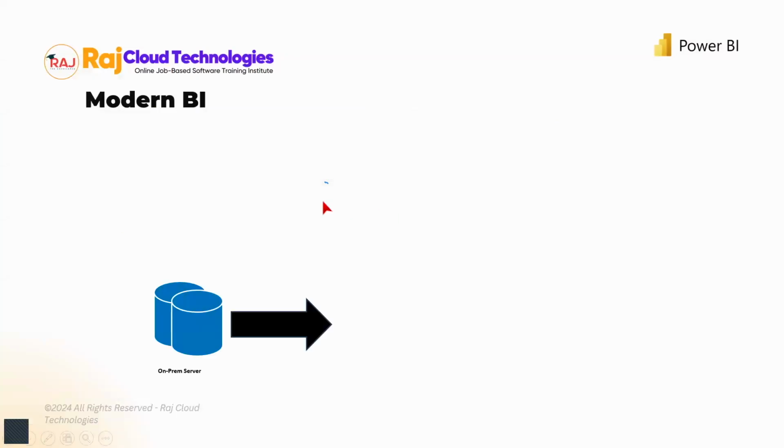Okay, have a look. So we had this on-prem server, just like our old traditional ways of working. Let's stick to the on-prem server again. Now, how does the Power BI tool or any modern BI tool work? I showed you the Gartner's quadrant. Power BI, Tableau, Qlik View, Qlik Sense, Google, any of those different platforms today is going to work on the same basis. Okay, just have a look.